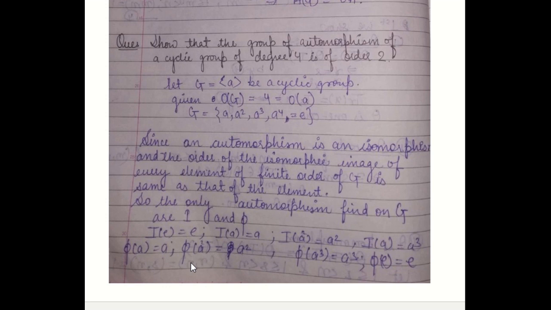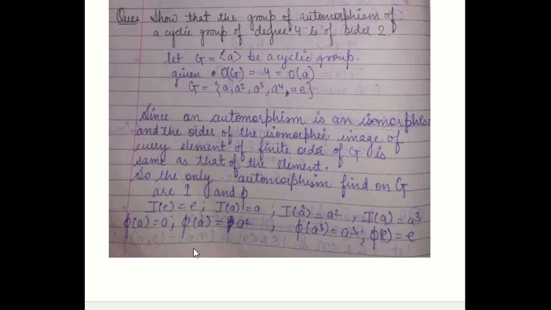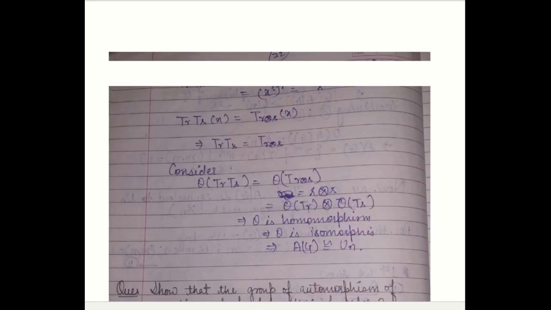So also the set of automorphisms forms a group. We know that. So the group of automorphisms of a cyclic group of order 4 contains only two automorphisms, one is I and the other is phi. So therefore the order of the group of automorphisms is 2. So that's the theorem.